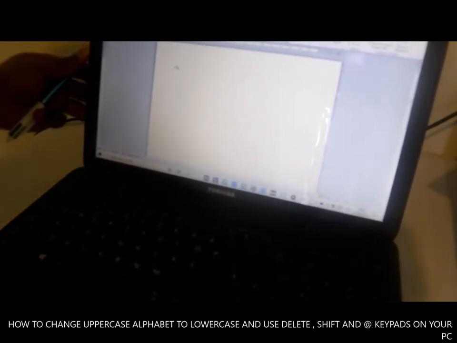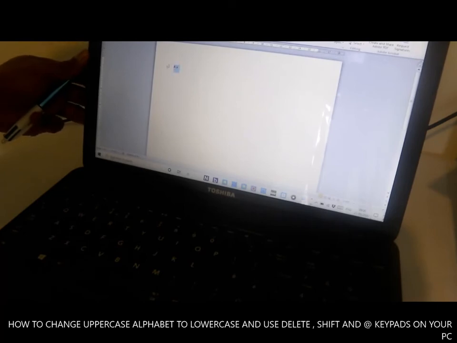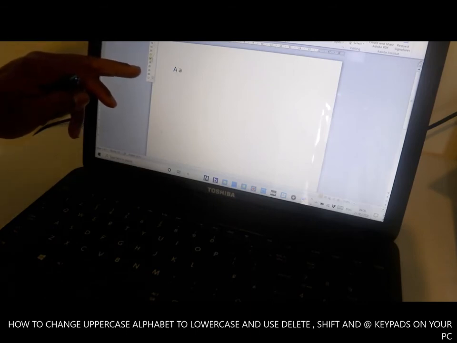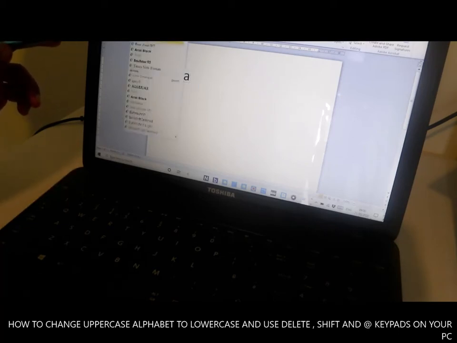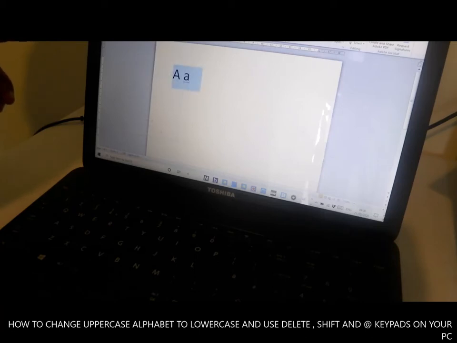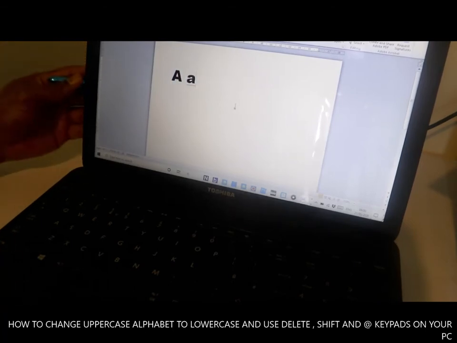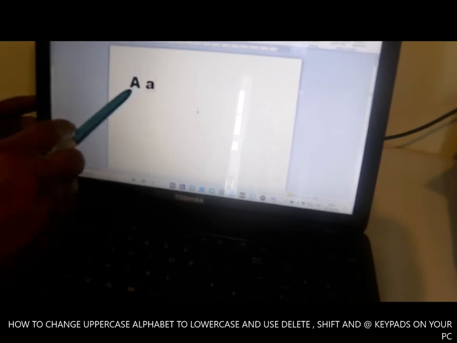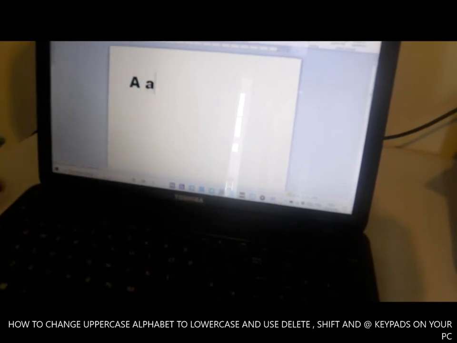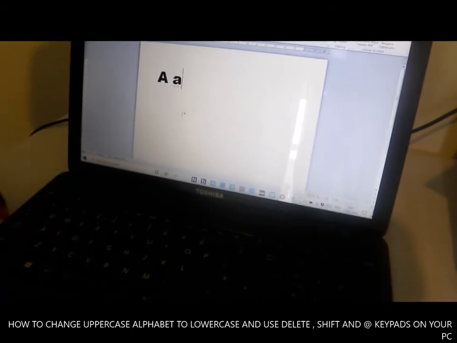Now I want us to do this in large figure so you'll be able to see what I'm doing. We'll change it to 48 and change the font to black. You see this is capital A and this is small a.